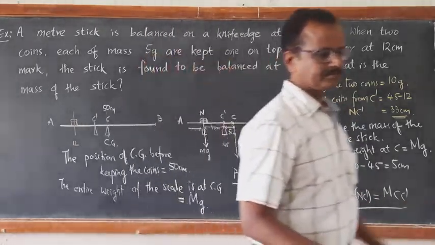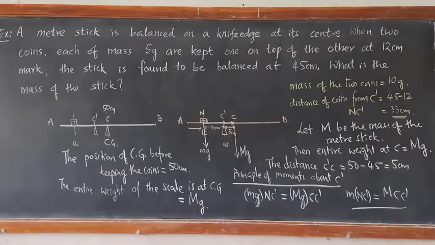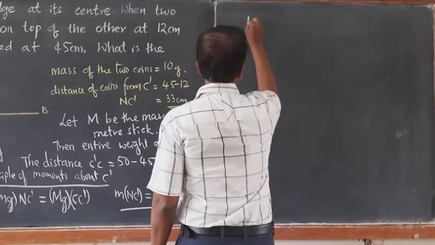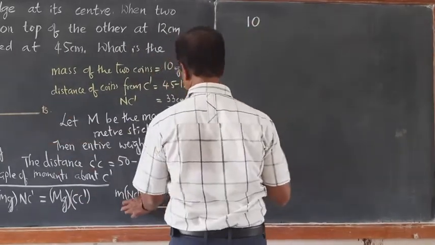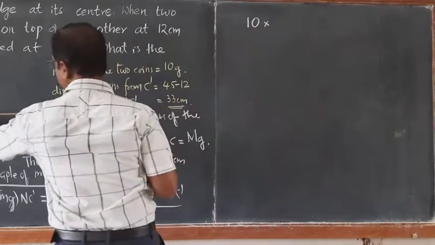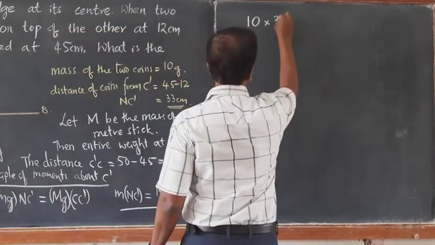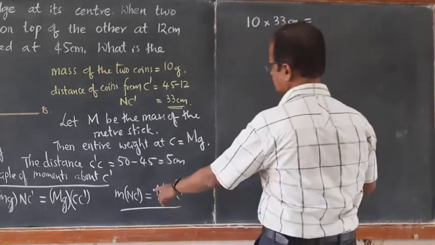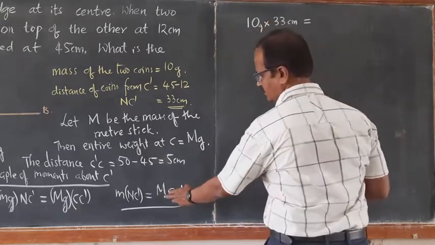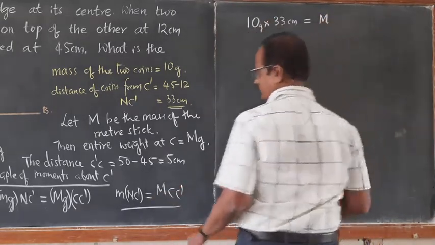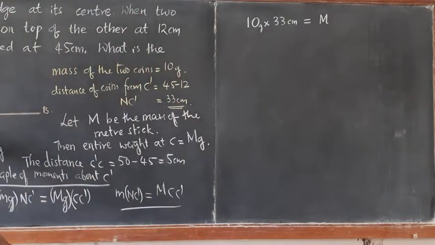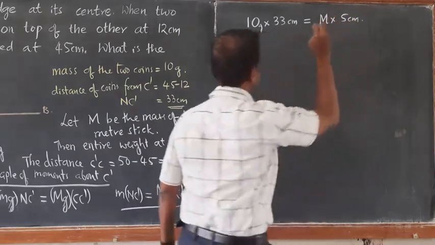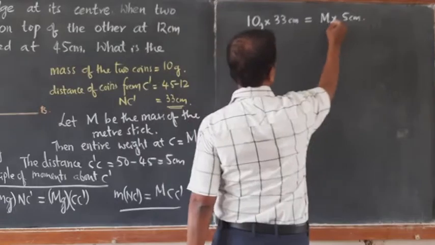Mass of the stick. So small m is 10 gram, that is the mass of the coins, into the perpendicular distance, 33 centimeter. 10 gram into 33 centimeter is equal to capital M, which we want to find out, into CC dash. CC dash is 5 centimeter. So centimeter cancels. Gram also cancels.